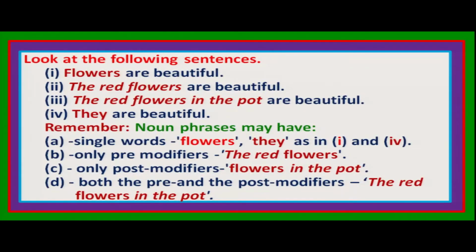This is the logic. So now you remember, noun phrases may have a single word, like flowers in the first sentence and they in the last sentence. So noun phrases may come in the form of a single word, in 1 and 4. We may have pre-modifiers like the second one, the red flowers. We may have both pre-modifiers and post-modifiers like the third one, the red flowers in the pot. Flowers is in the middle.